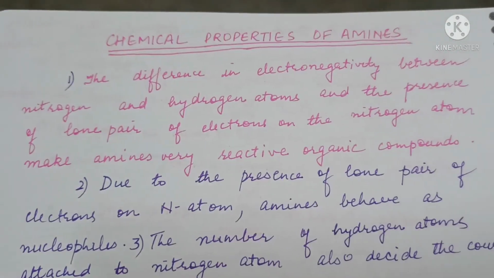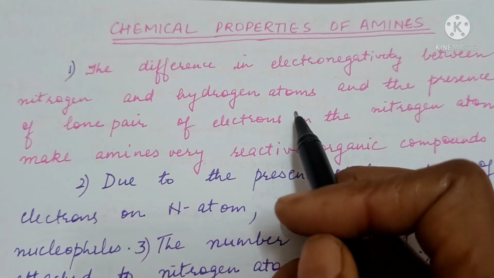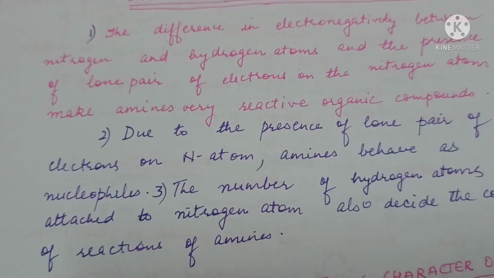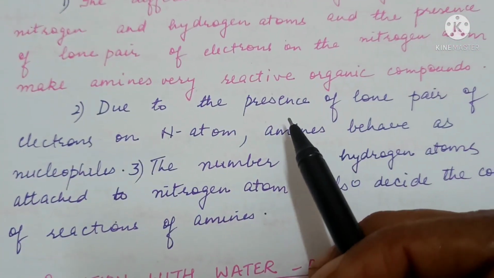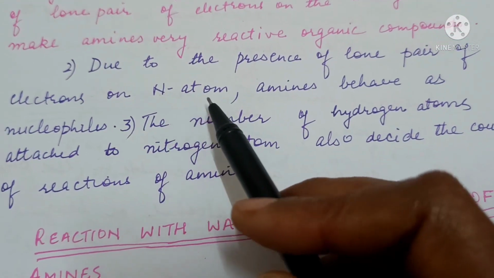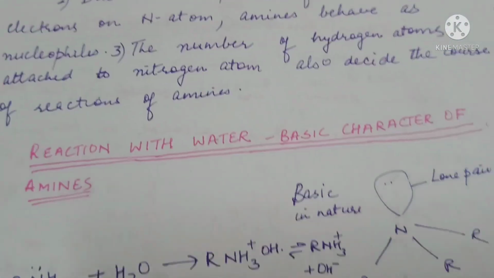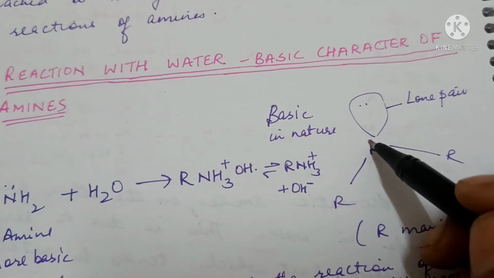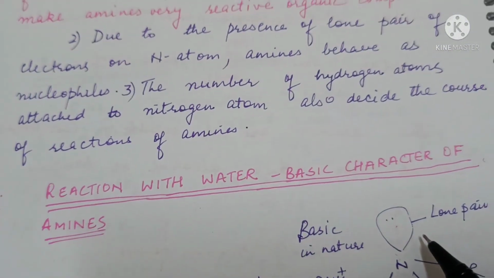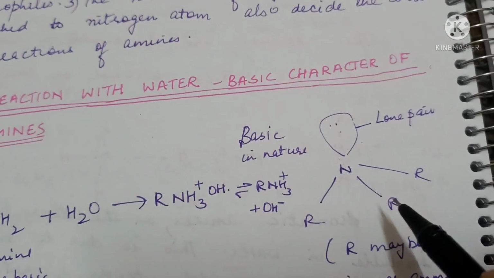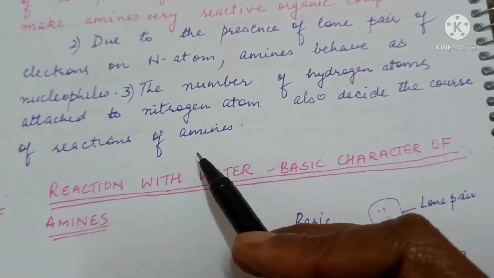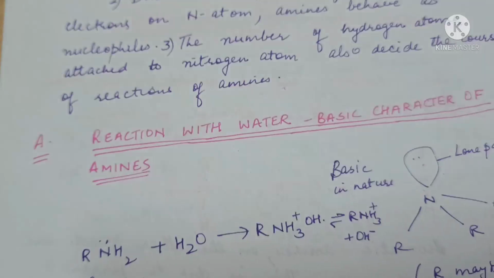The difference in electronegativity between nitrogen and hydrogen atoms and the presence of a lone pair of electrons on the nitrogen atom make amines very reactive organic compounds. Because of the presence of a lone pair of electrons on the nitrogen atom, amines will behave as nucleophiles. The amines can donate these electrons and act as bases. The number of hydrogen atoms attached to the amines will also decide the reactivity of the amines.